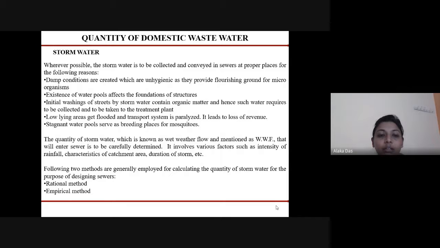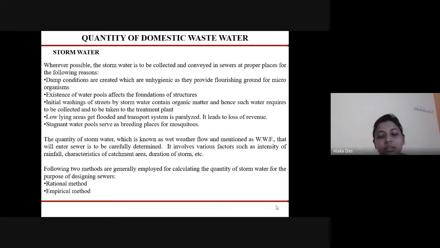Low lying areas get flooded and the transport system is paralyzed, so it leads to the loss of revenue. Stagnant water pools serve as breeding places for mosquitoes. Therefore, the quantity of storm water, which is also known as the wet weather flow, that will enter the sewer is to be carefully determined.